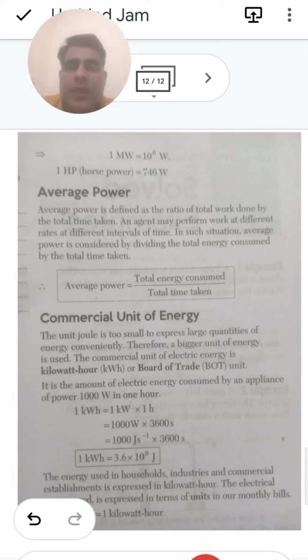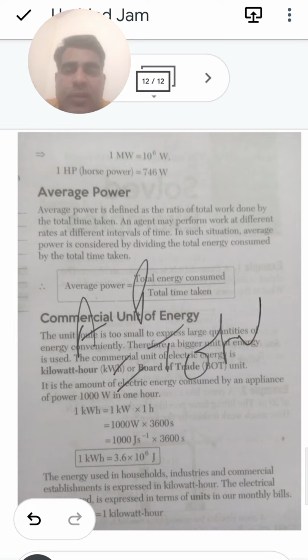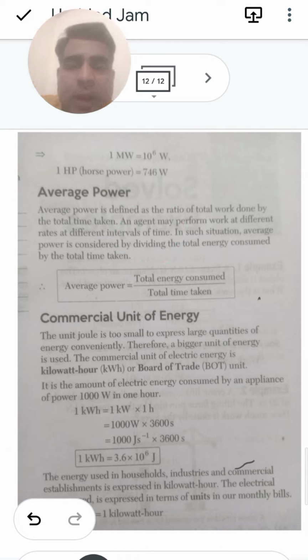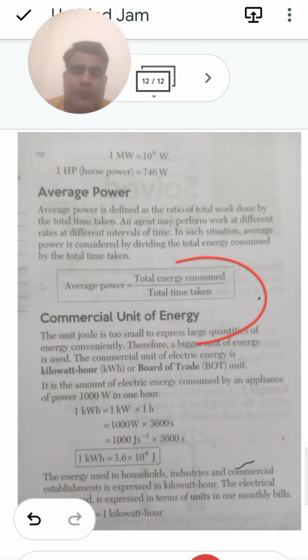After this we have the average power. The average power is defined as the ratio of the total work done to the total time taken. It is equal to the total energy consumed upon the total time taken. An agent may perform work at different rates at different intervals of time. In such a situation, average power is calculated by dividing the total energy consumed by the total time taken.